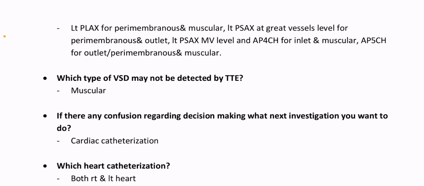Which type of VSD may not be detected by transthoracic echo? Muscular VSD.